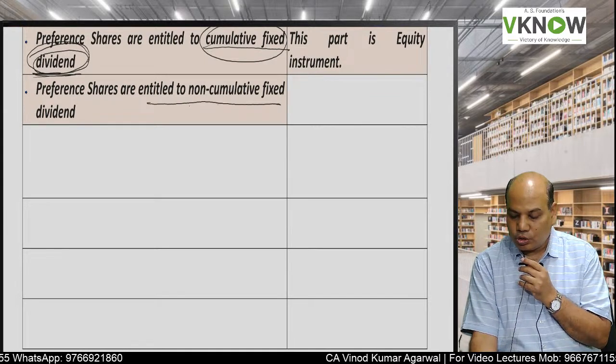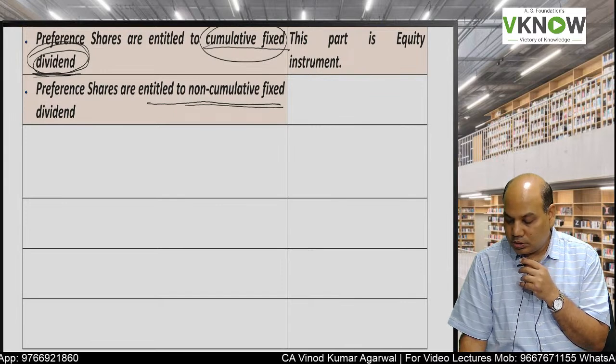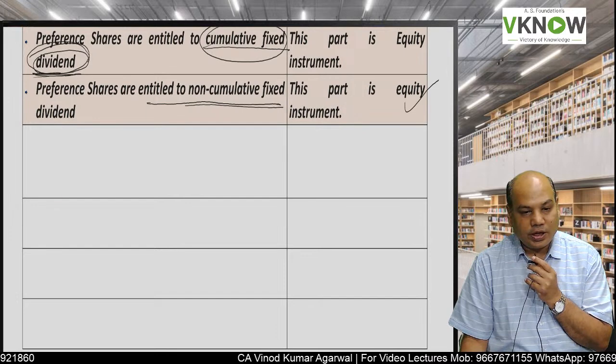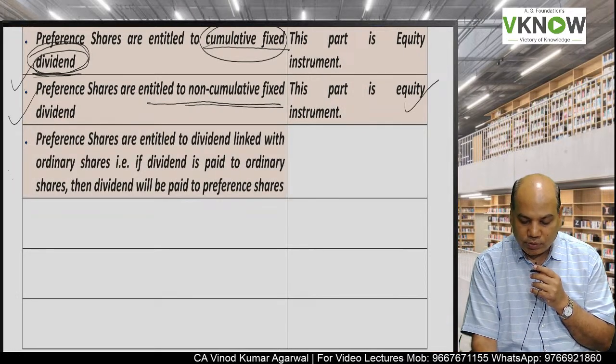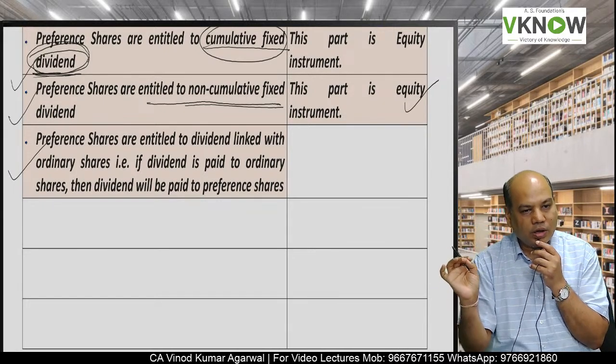Preference shares entitled to non-cumulative fixed dividend. Non-cumulative means it will not accumulate, so that will also be treated as equity instrument. Okay, question for you, this can be an exam question, whether the following preference shares are equity or liability.